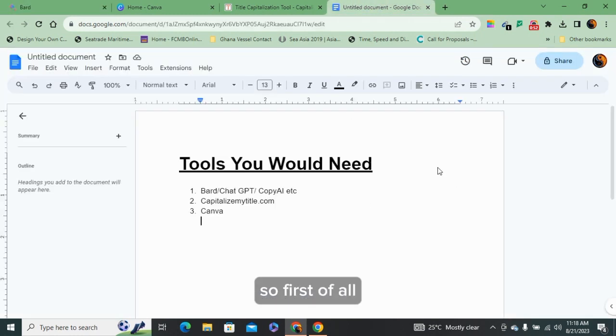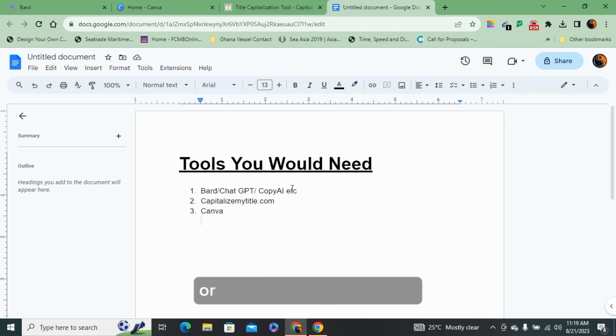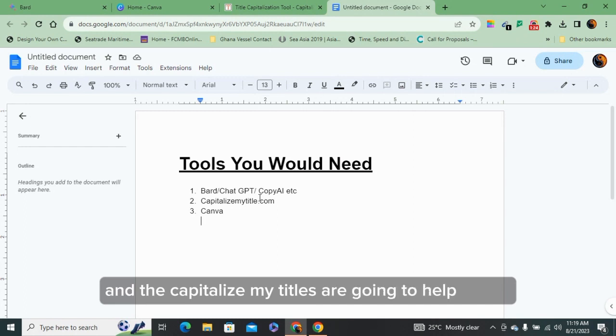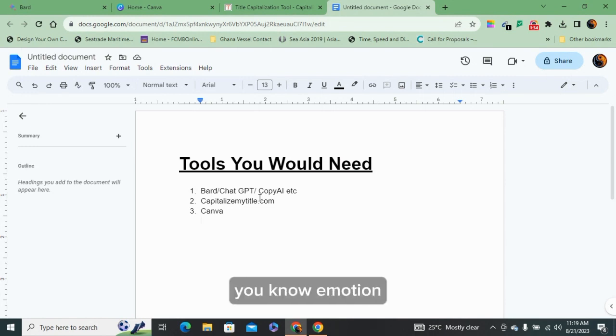First of all, the tools you will need include BARD, ChatGPT, Copy AI, or any of the text-based AIs. And then you need Capitalize My Title and then Canva. Now, the text-based AI are supposed to help you in creating your titles and your posts as well. And the Capitalize My Title is going to help you to optimize your title for SEO, readability, and as well as emotion. And then the last but not the least, Canva.